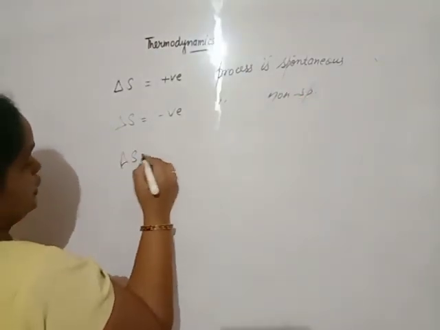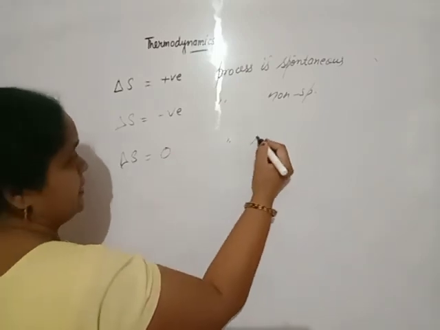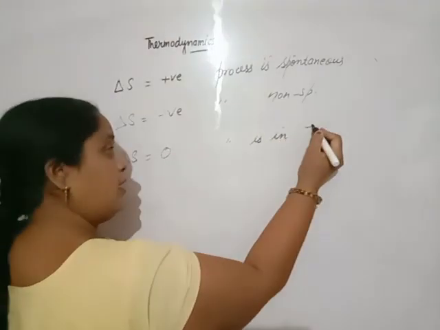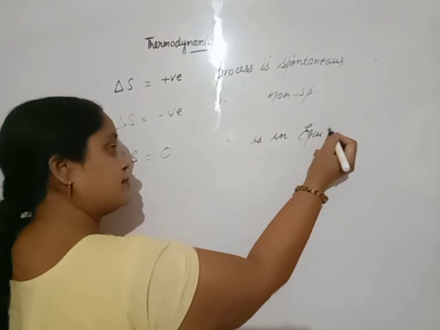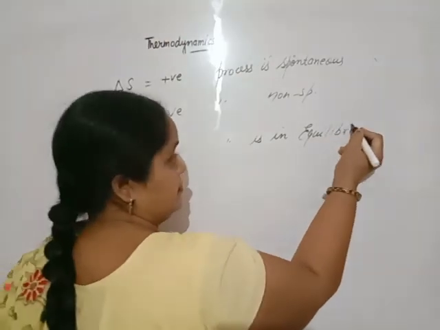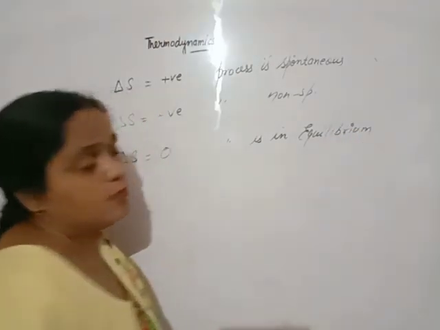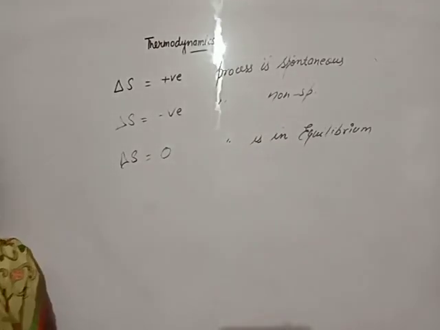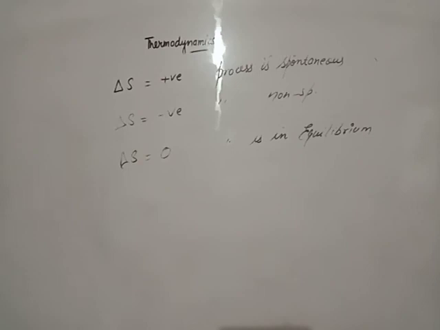If delta S is 0, the process is in equilibrium state. Equilibrium means the rate of forward reaction and the rate of backward reaction in reversible reactions remain the same.